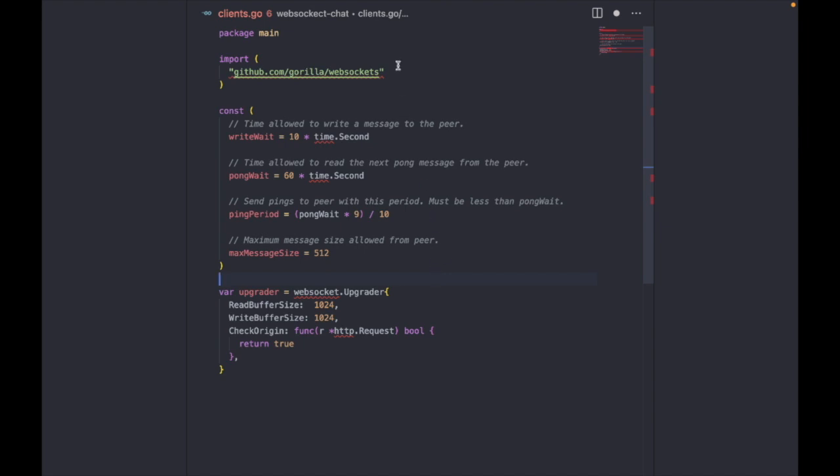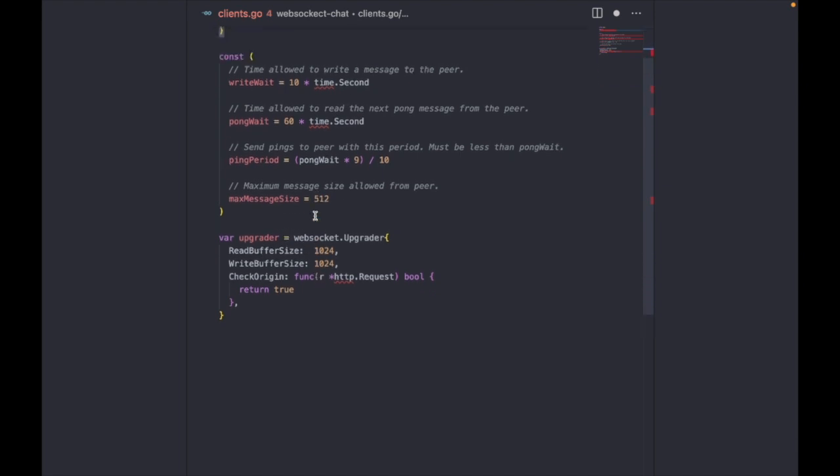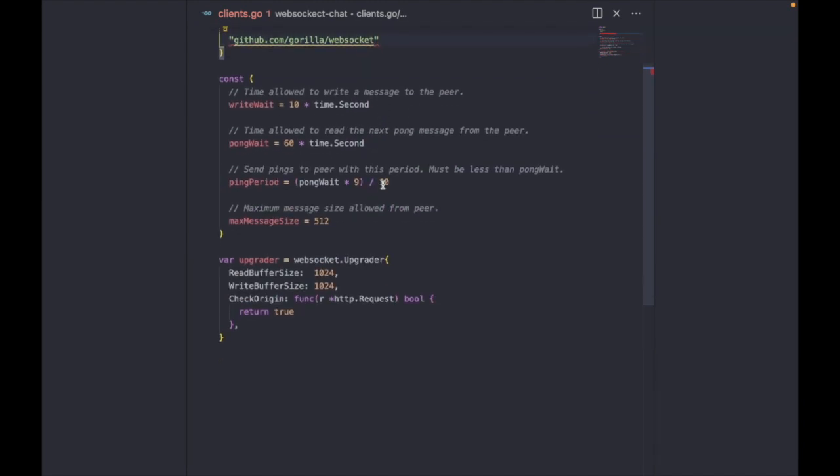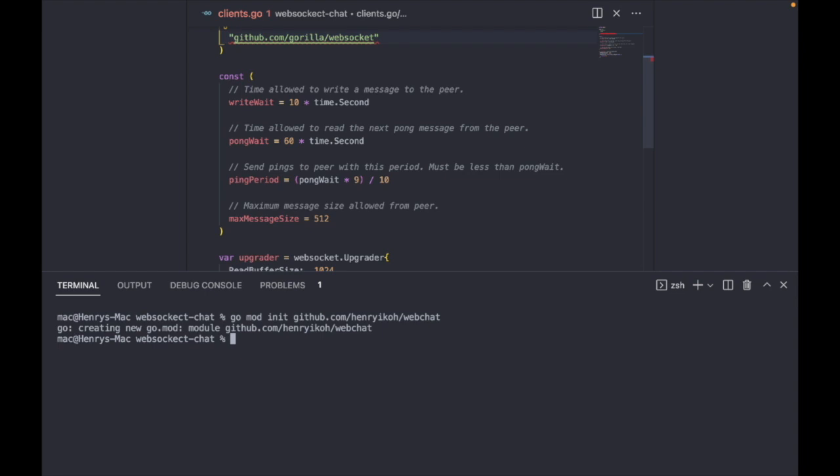This is from the WebSocket library, and this is what we're going to use to upgrade our request. We need to save to import, and we need to run go mod tidy to fetch our WebSockets.